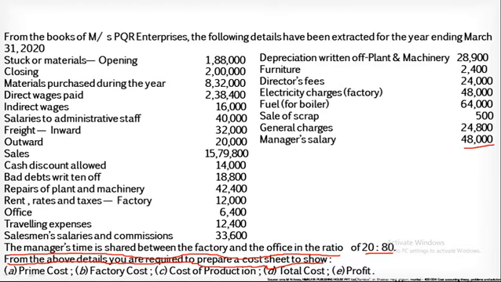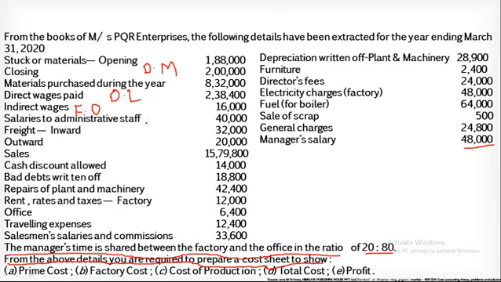Now, the opening stock, closing stock and raw material purchase, all this will come under the direct material. Now, if you look at the next point, that is direct wages, so it is related with the direct labor. Then indirect wages, they are not direct wages, so therefore it will come under the factory overhead.